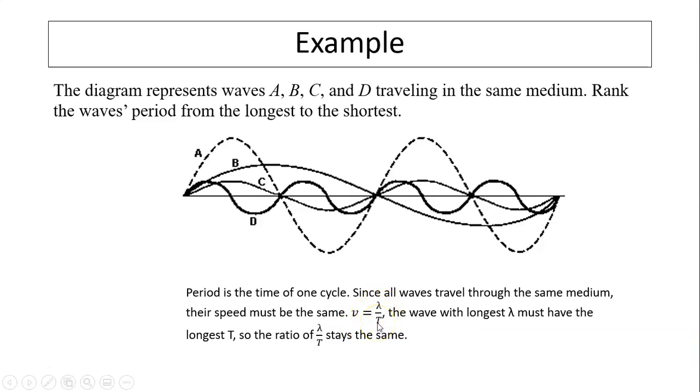What's different about these waves is their wavelength. Remember, the wavelength does not change the speed. The wavelength in this case changes the period. The longer the wavelength, the longer the period, so the ratio stays the same. Which one has the longest wavelength? B has the longest wavelength. A and C have the same wavelength. Look, they pass the same point. And D has the smallest wavelength. So the rank would be B is greater than A, which equals C, which is greater than D. And that's how it's ranked.